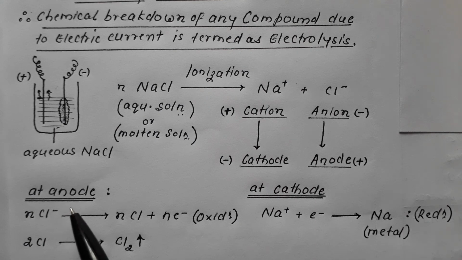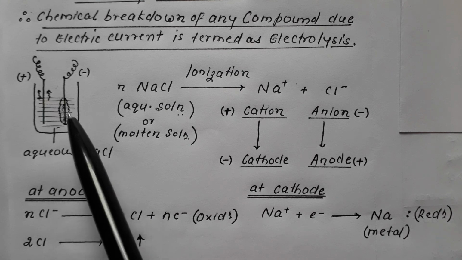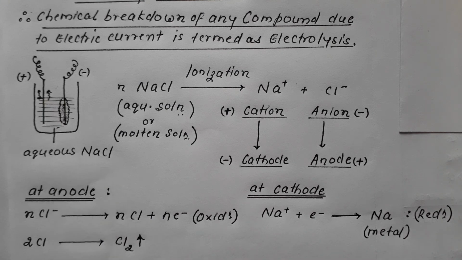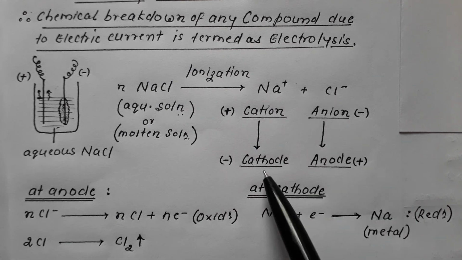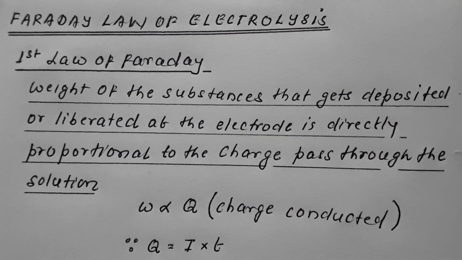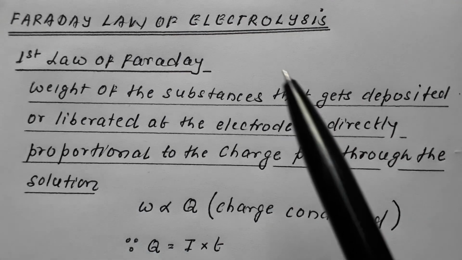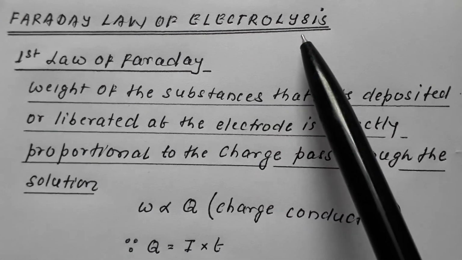Therefore, at anode, chlorine gas is getting liberated. At cathode, sodium metal is getting deposited. So the movement of ions toward their respective electrodes and undergoing the chemical change at the electrode is termed as electrolysis. Now this process of electrolysis is governed by a rule called Faraday's law of electrolysis.